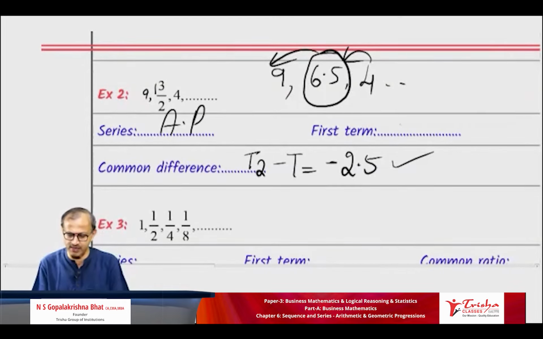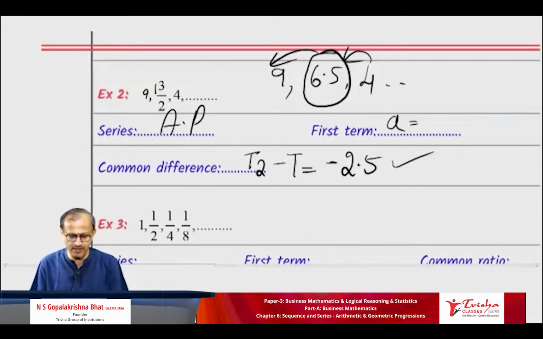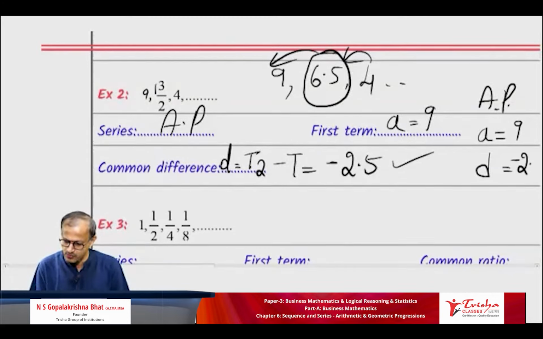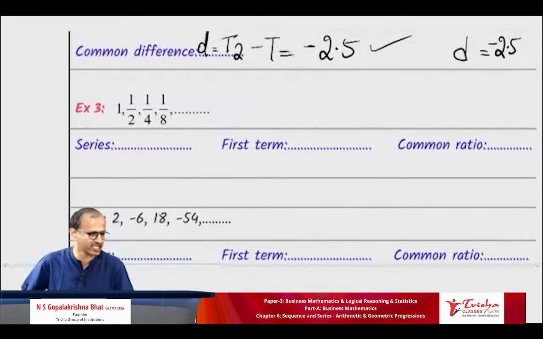Tell me, what is the first term? The first term is written as A. A is equal to what? The first term of 9, 13 by 2, 4 is 9. A is equal to 9. The common difference we call small letter d. So A is 9, and it is an AP. I am writing again: it is an AP, first term a is equal to 9. Common difference is, in a hurry, don't write 2.5. Write it as minus 2.5. Sign matters. If you are done, I will go to the next example. Shall we go to the next example? Simple example.